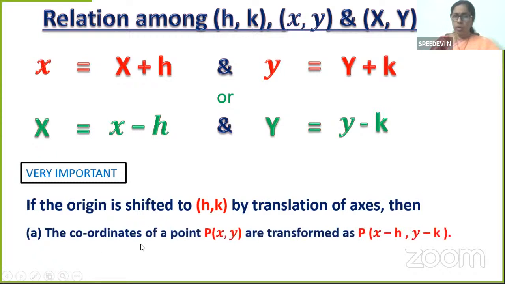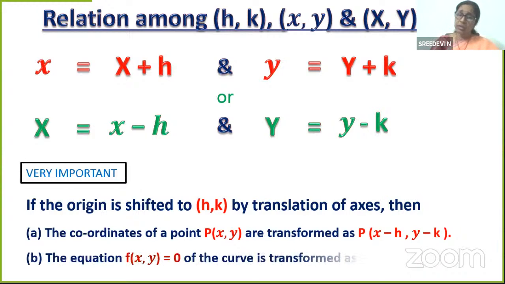Then the coordinates of the point P(x, y) are transformed as capital X, capital Y. What is capital X? x minus h. What is capital Y? y minus k. So the point changes to (x minus h, y minus k).